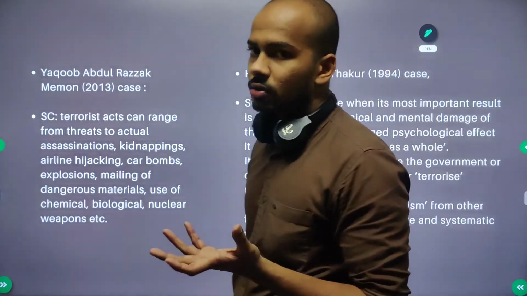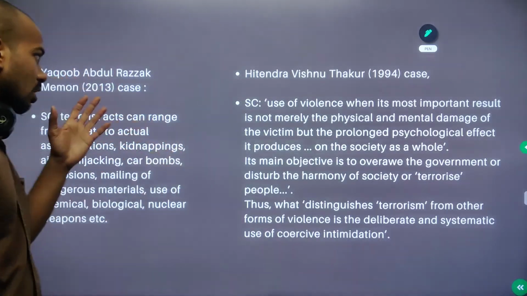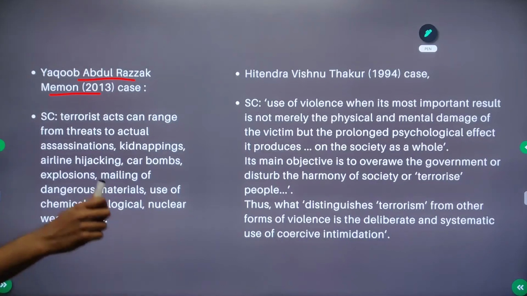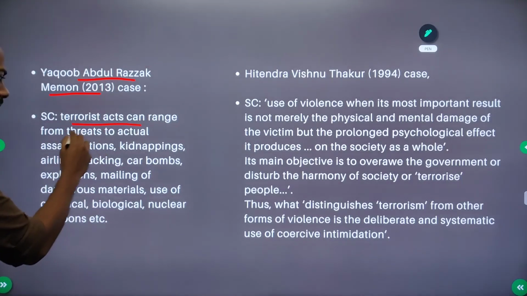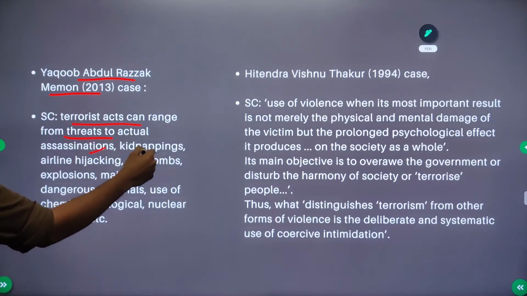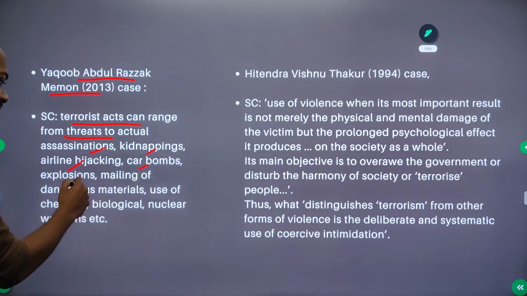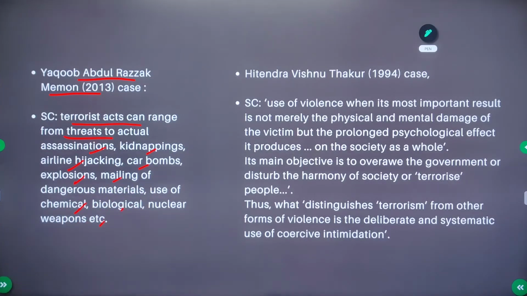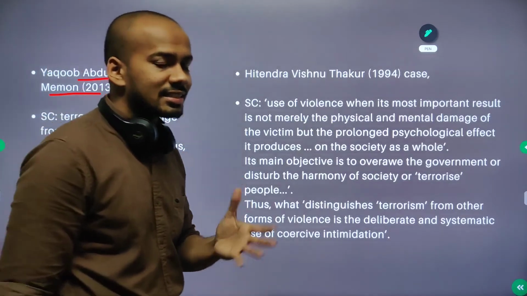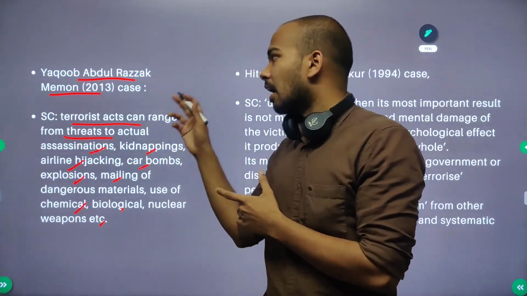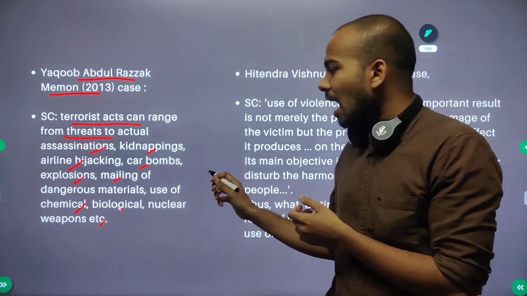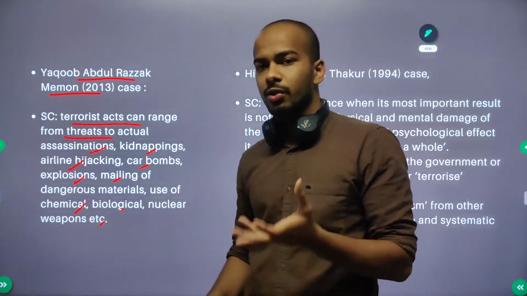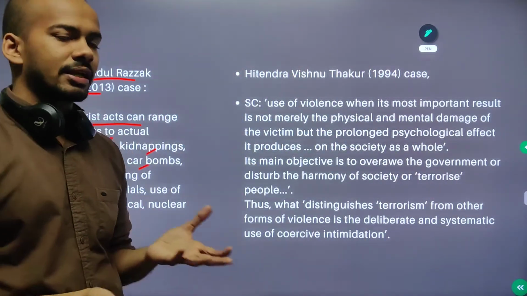So what has the Supreme Court taught? In a recent case in 2013, the Yaqub Abdul Razak Memon case, the Supreme Court said that terrorist acts can range from threats to actual assassinations, kidnappings, airline hijacking, car bombs, explosions, mailing of dangerous materials, use of chemical, biological, nuclear weapons, etc. And then the court goes on to say that since the people convicted under this case had not done any of these things, they cannot be charged under the UAPA. So they were let free.